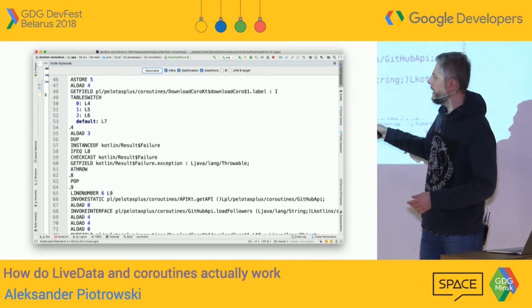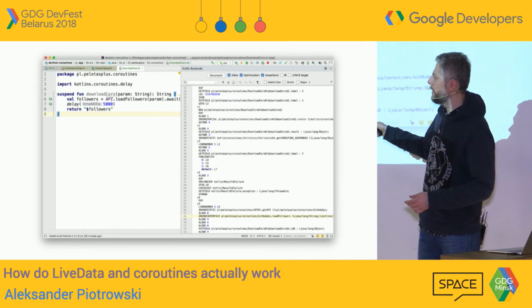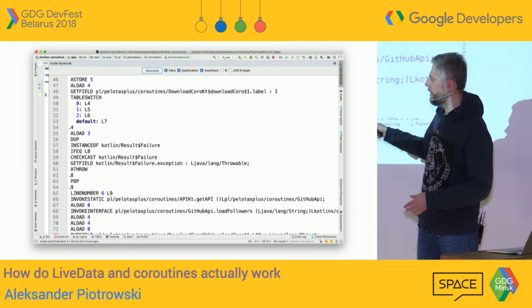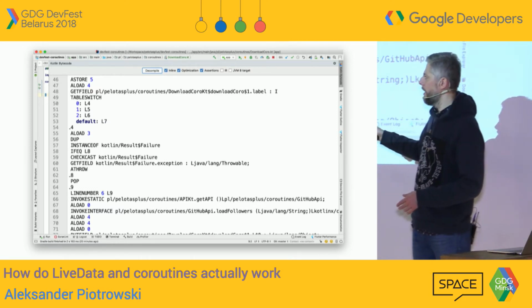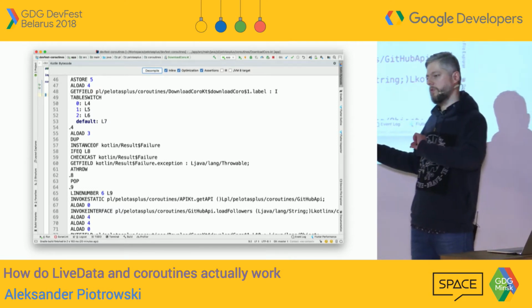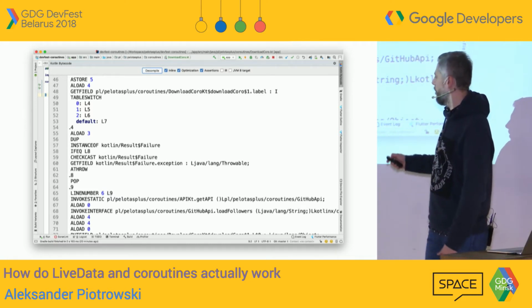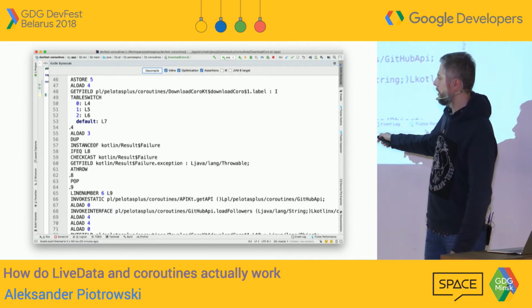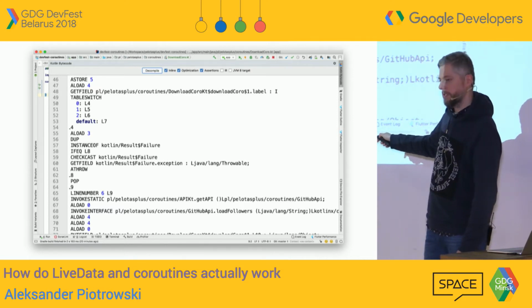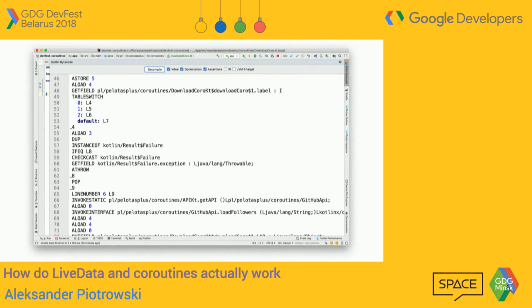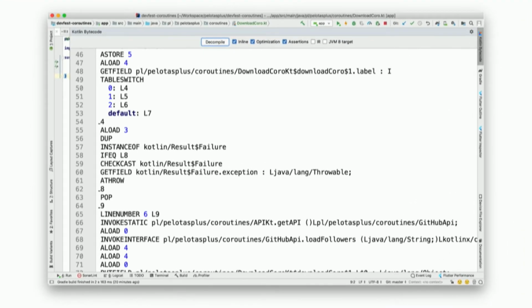Here, in my case, I have only two suspension points, so they are marked here. In this switch I have three labels, and there's a default, so four. Two of those are just there to jump to my method and then continue to another one. Also, as you can maybe see in the code, my method is actually being called, so I'm not making things up. There is definitely a label, and this label is used to jump to different values in this switch, and eventually my code is called.